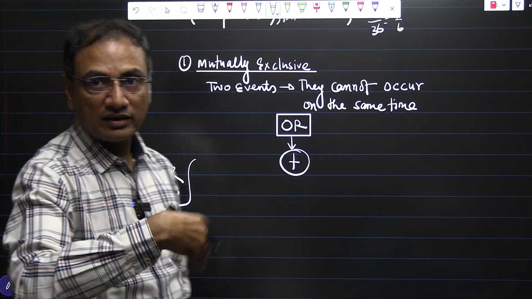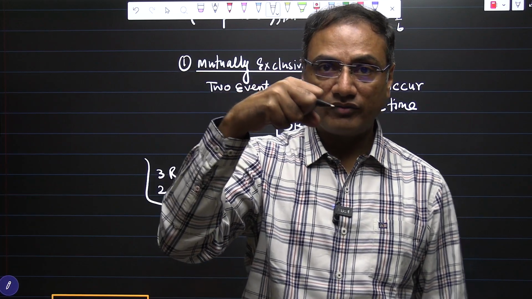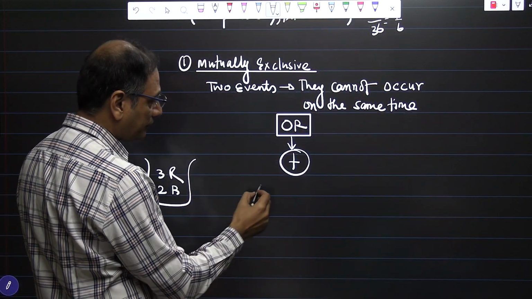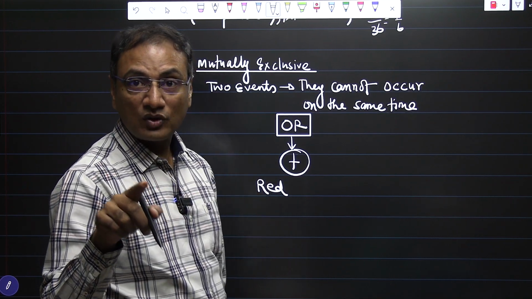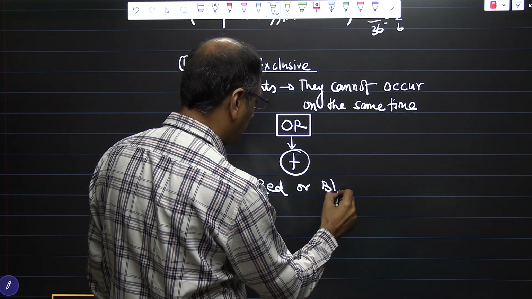You mix the balls and take 1 ball out of the box. Then you can have either red or blue.